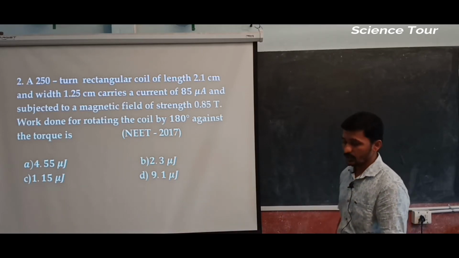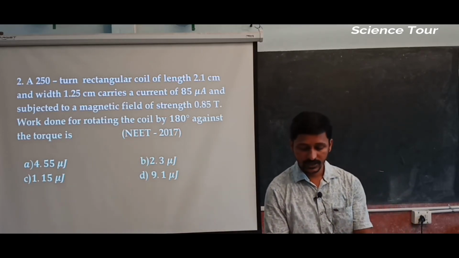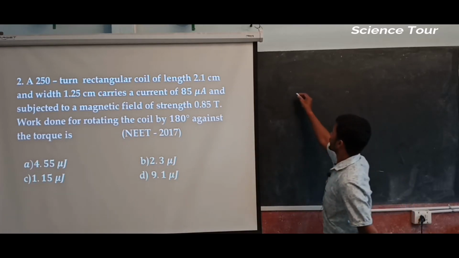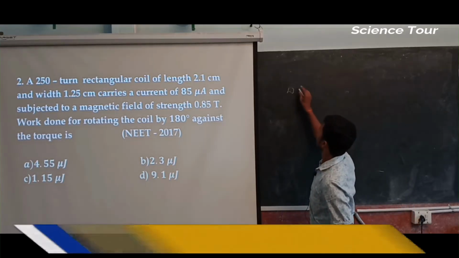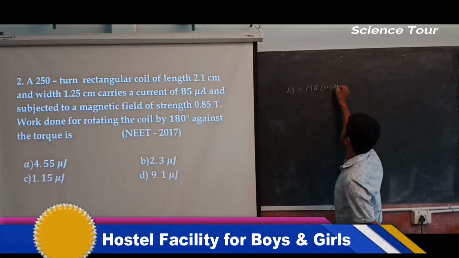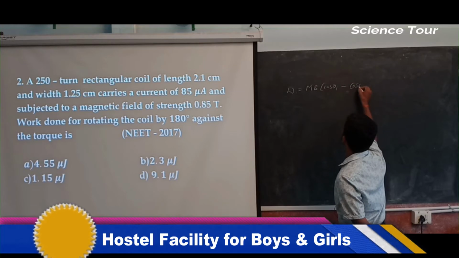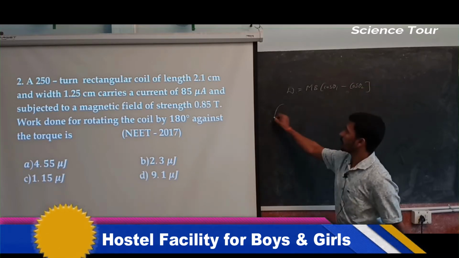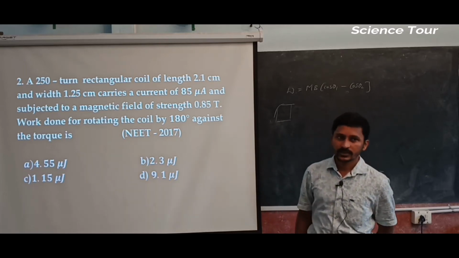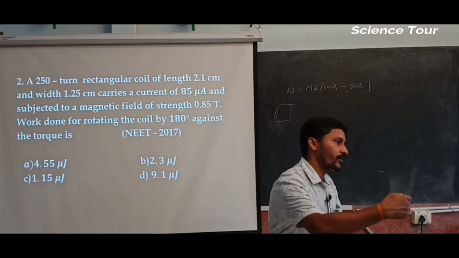So work done you have to find out. What do you mean by work done? What is the work done formula? Work done is equal to MB times cos theta 1 minus cos theta 2. Now one coil is there, you have to rotate it by 180 degree. It was 0, you are going to rotate for 180 degree.